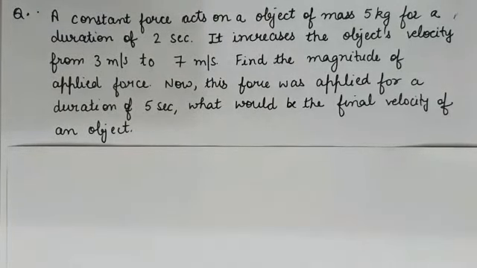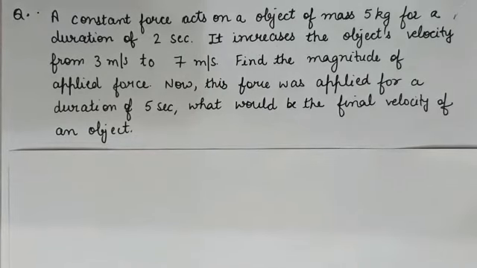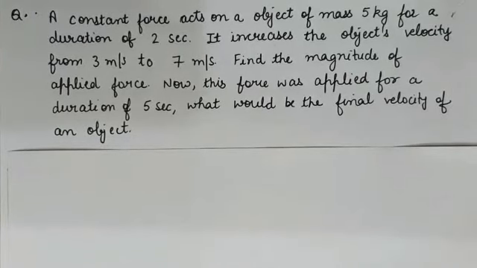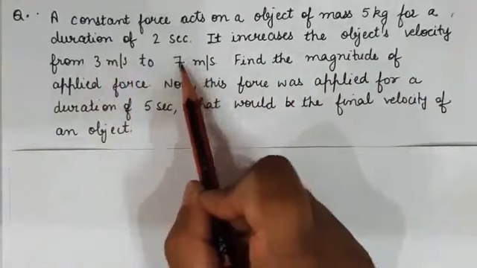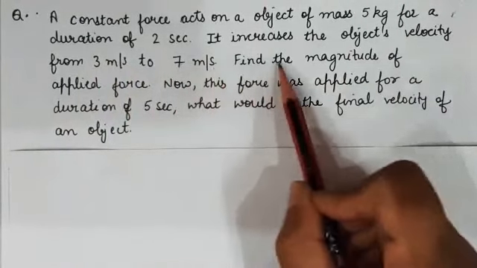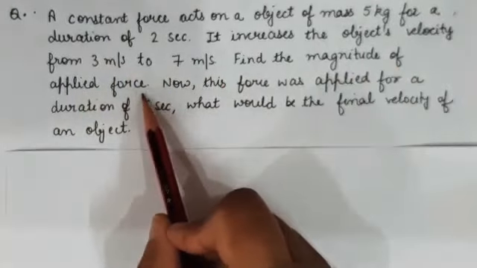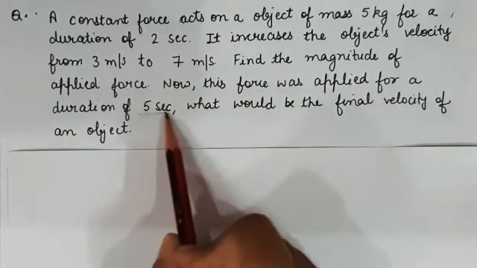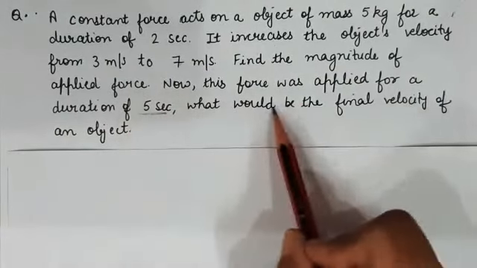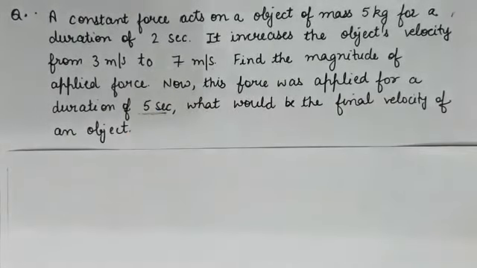Now let us take an example. A constant force acts on an object of mass 5 kg for a duration of 2 seconds. It increases the object's velocity from 3 meter per second to 7 meter per second. Find the magnitude of the applied force. Now, if this force was applied for the duration of 5 seconds, then what would be the final velocity of the object?